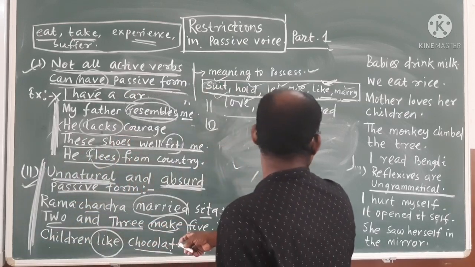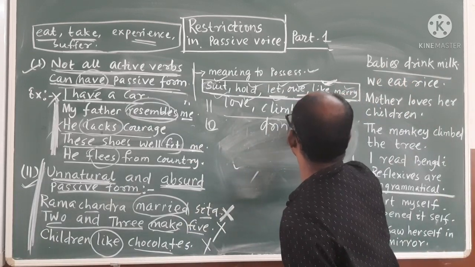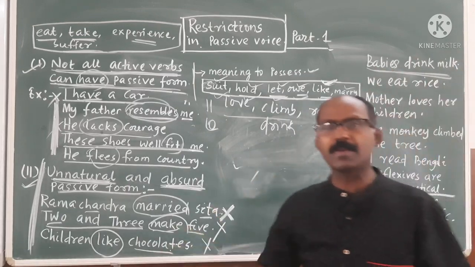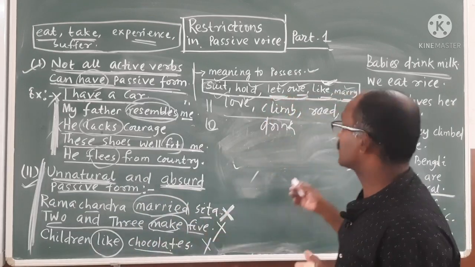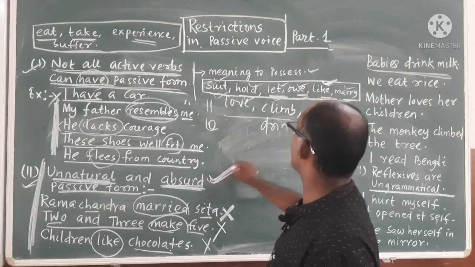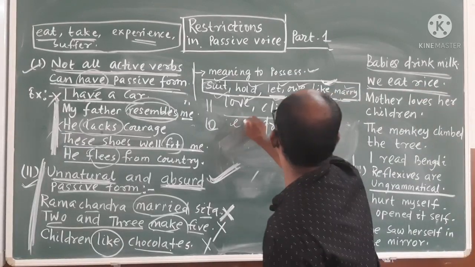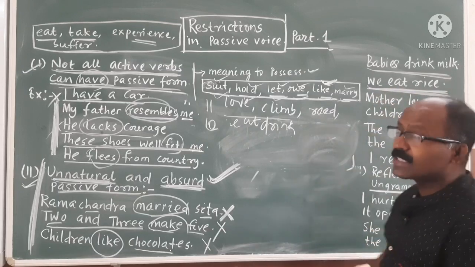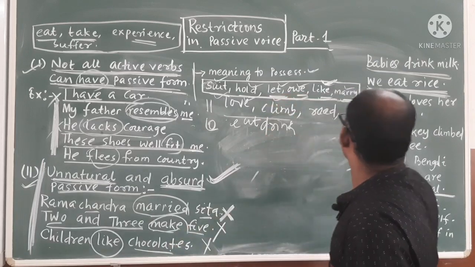That means here also I can say unnatural. Babies drink milk, drink will also come. If you make it passive, you think "Milk is drunk by babies." You think that it is right, but it is not accepted, because it comes under unnatural and absurd passive form. Okay, "We eat rice", eat also will come. We cannot make it passive: "Rice is eaten by us." We are applying the formula everywhere, but it can't be.